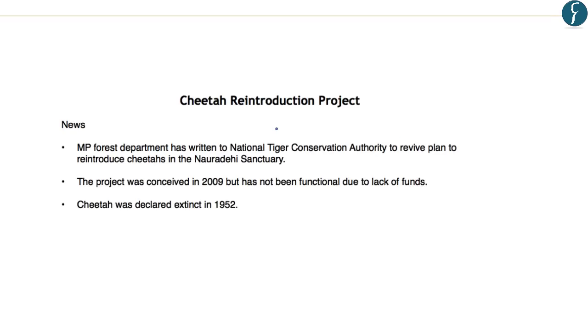Now, regarding the news article, the Madhya Pradesh Forest Department has written to the National Tiger Conservation Authority to revive the plan to reintroduce cheetah in its Nora Dehi sanctuary. This project of reintroduction of cheetah was conceived in 2009 but has not been functional due to the lack of funds. And regarding cheetah, we should know that it was declared extinct in 1952, and that is why the project for reintroduction of cheetah was conceived in 2009-10.